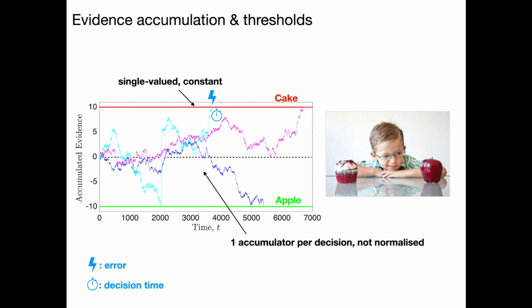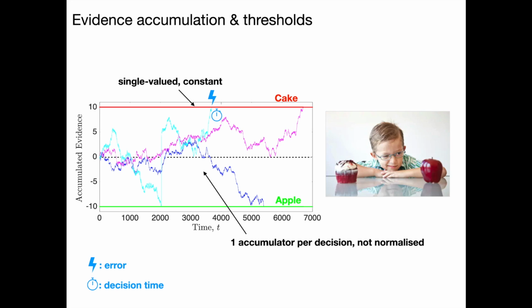First we'll go through the conventional two-choice model from which we'll build our multiple choice model later on. This is an integration to threshold model. Evidence is accumulated to a threshold, and once the accumulator passes that threshold, a decision has been made. Per trial or per choice, there's a single accumulator where the sign represents the alternative in favour.